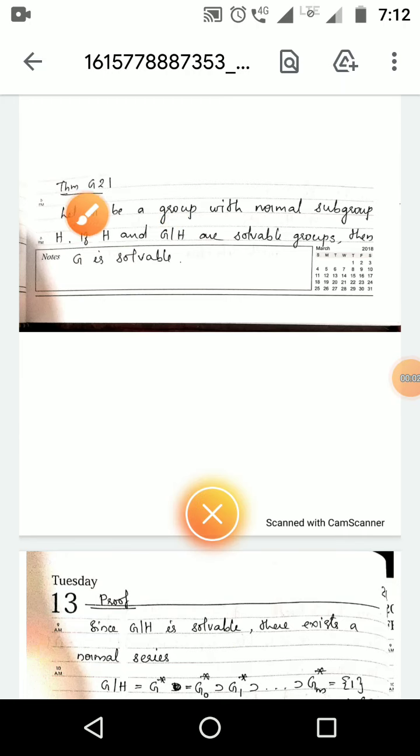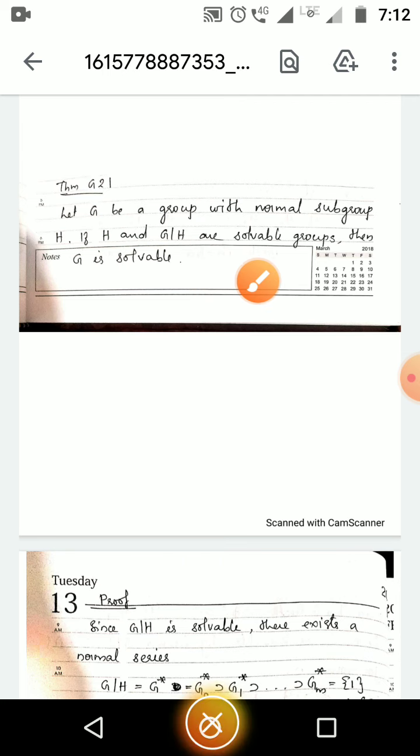Theorem G21. Let G be a group with normal subgroup H. If H and G by H are solvable groups, then G is solvable. So we are given a group G and a normal subgroup H, and also given that H and G by H are solvable, we have to prove G is solvable.